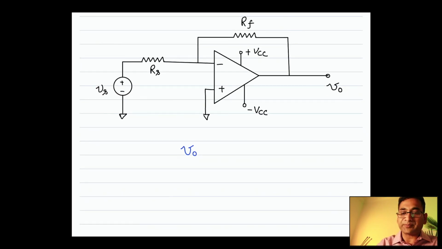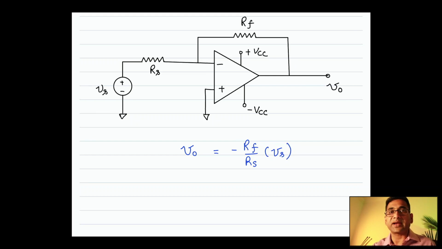V output was negative RF over RS times Vs. That is the result that Aguilar gave you, and then he derived it.